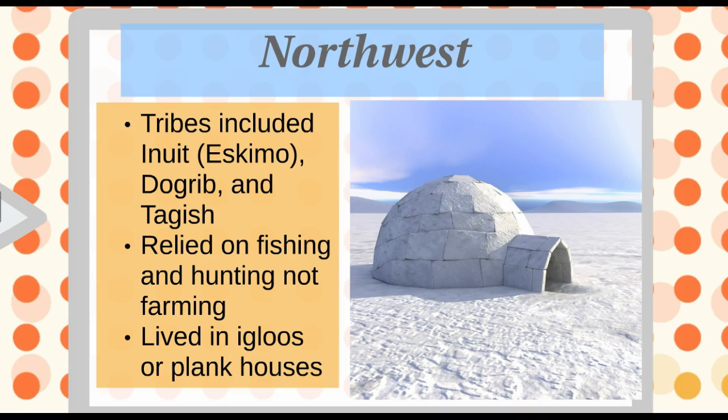The tribes from this area that lived in the very northern part, up towards Alaska and the northern parts of Canada, they relied on fishing and hunting a lot. The northern tribes would rely on hunting polar bears and walruses and killing whales and things like that for their well-being. Farming was not a part of this region really at all.